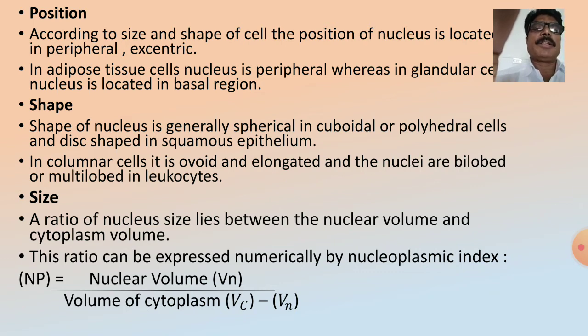The size of the nucleus. The size of the nucleus also depends on the volume of the cytoplasm and the volume of the nuclear material.